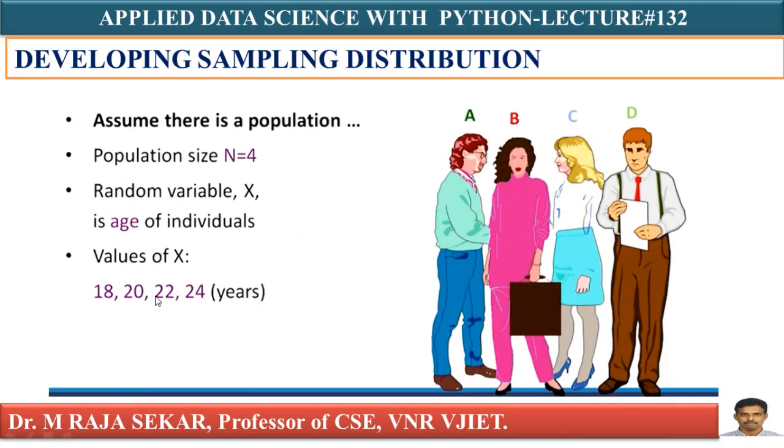Just observe this particular diagram. What it says is simple. Suppose, assume that there is a population. There are 4 people in the population: A, B, C, D. Random variable X is age of individuals. Here X is a random variable, which indicates age of individuals. Value of X may be 18, 20, 22, 24 years. This is the description of our population.